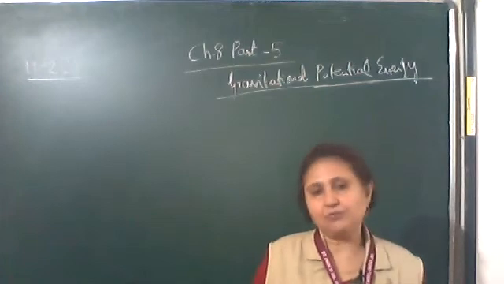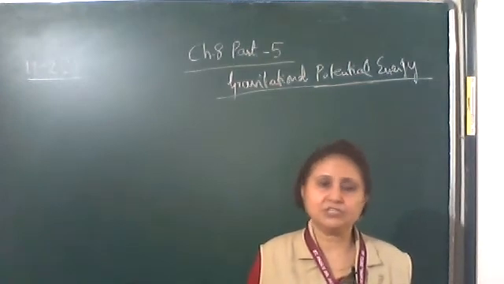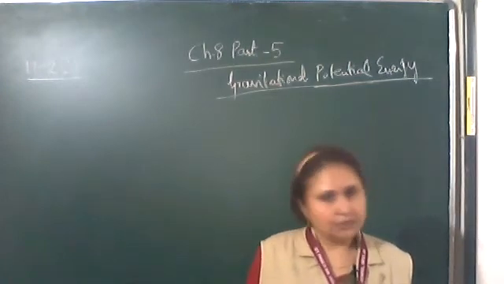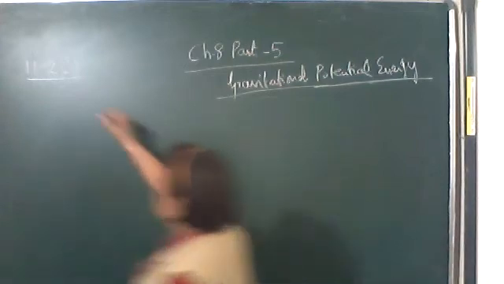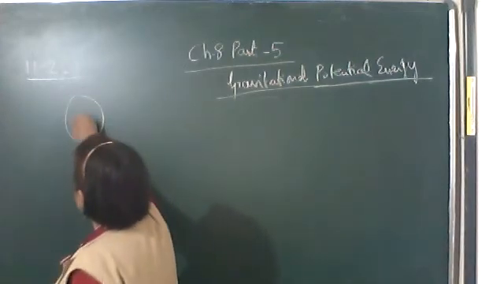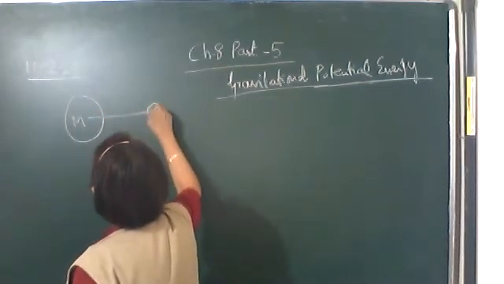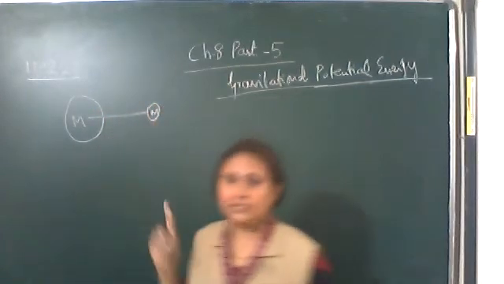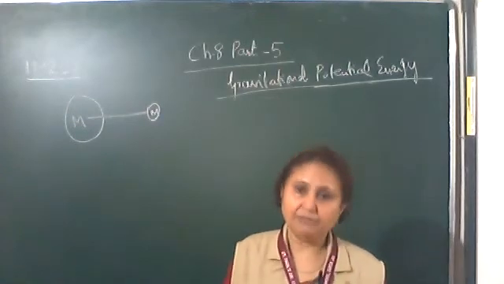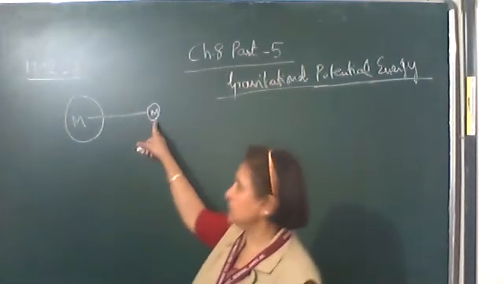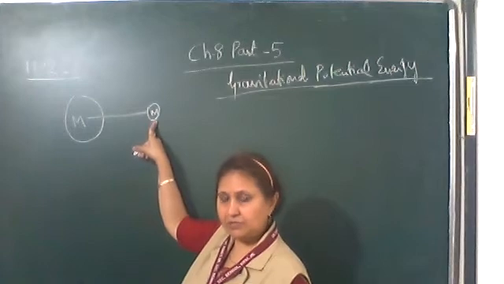Then the amount of work done we will call the gravitational potential energy. Okay. So the figure, capital M. Now here the mass is small m. It is not a unit mass. When we define gravitational potential, then this is unit mass, m is equal to 1.